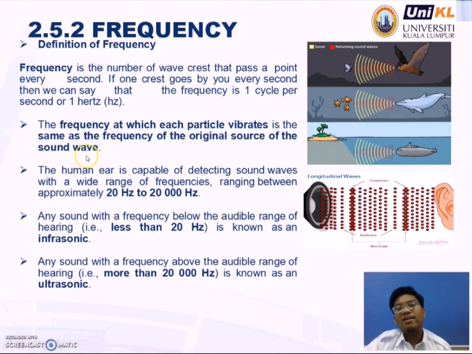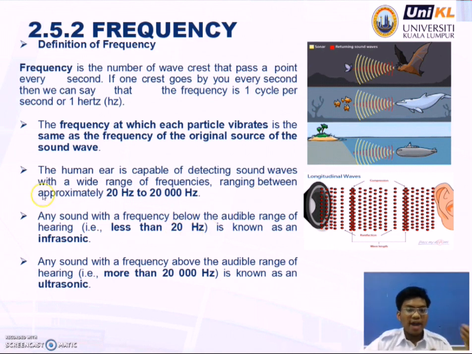Okay, next we'll look at frequency. What is frequency? Frequency is the number of wave crests that pass a point every second. If one crest goes by you every second, then we can say that the frequency is 1 cycle per second or 1 hertz.